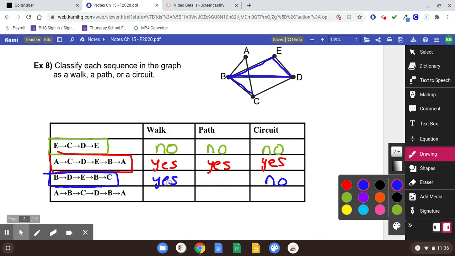Does it use anything more than once? Don't think about the B. I don't care about the B. I care about using edges. The edges are the bridges. So I'm not burning any bridges, so that must be a path. I can go to the same vertex more than once. I just can't burn bridges and use them again.